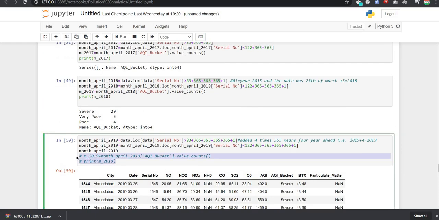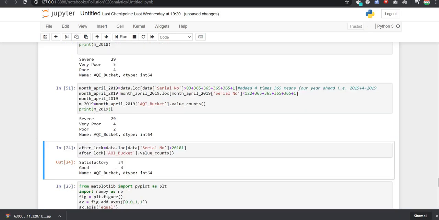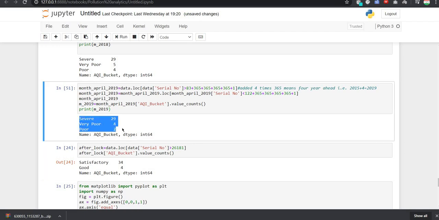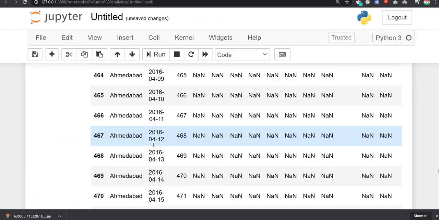Now we will execute this after getting all these things. So now here also we can see that we are having severe value as 29, very poor value as 4, and poor value as 4. So this also tells us that the air condition was not very good at that particular time, as you can see here clearly.